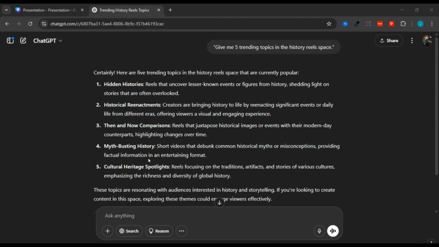So just like that, I showed you guys how you can find trending topics using the help of AI. This is a quick way you can use AI to generate ideas for content creation. It can be for any platform. It can be for Instagram, TikTok, YouTube, or even your email list if you want to come up with topics for what you want to talk about in your emails.